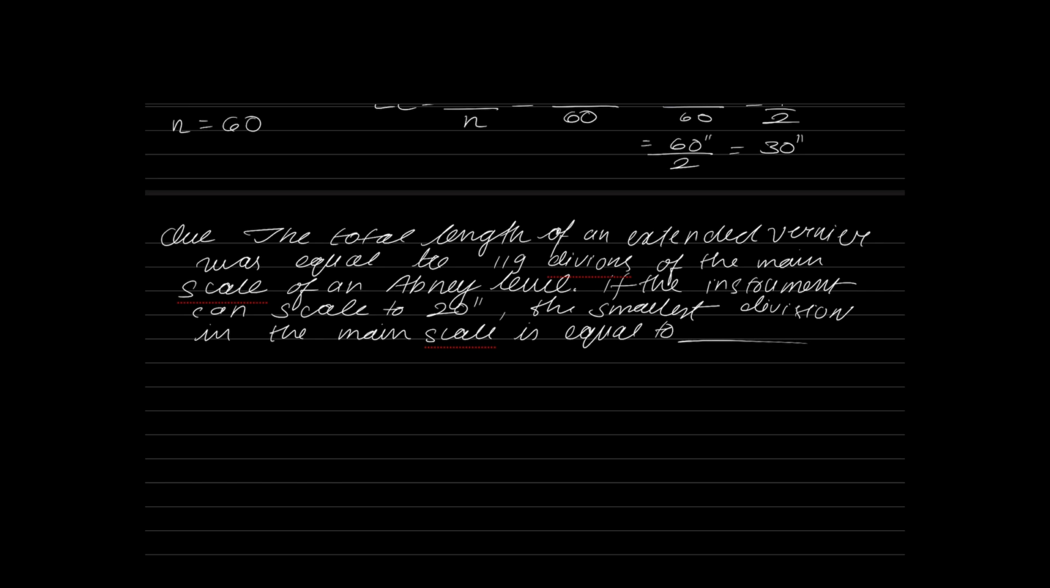If the instrument can read up to 20 seconds, the smallest division in the main scale is equal to dash. First and foremost, please tell me what is the value they are asking you for? What is the value that they are asking you for? 39.6 minutes, Ravi. Can anybody please tell me what is the value that they are asking you for?